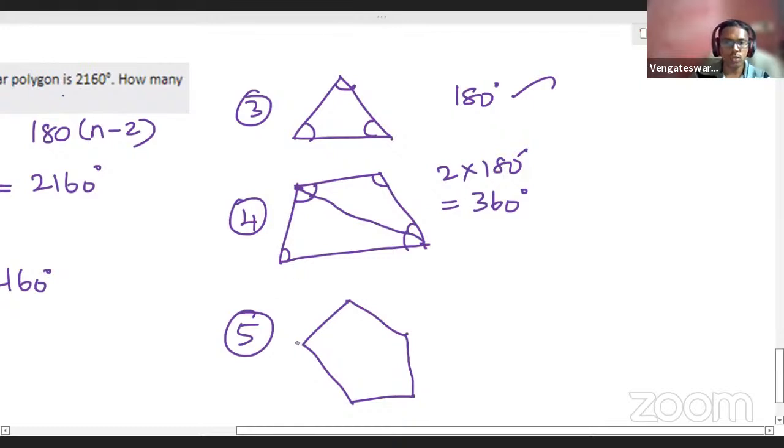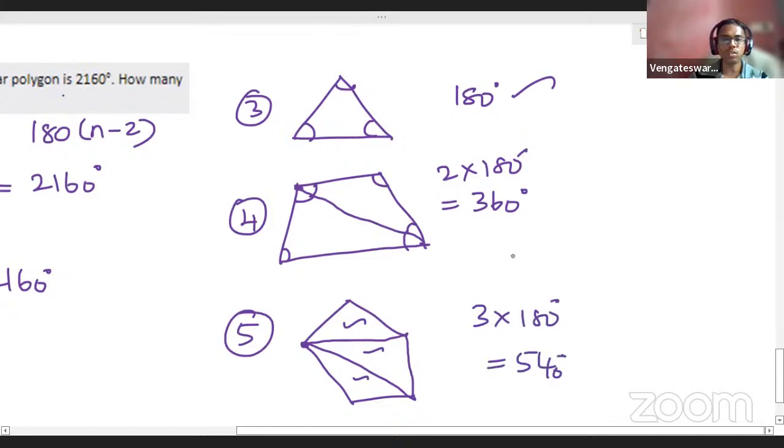Same way, you take a pentagon. I will choose this vertex. Now in this pentagon, I will draw one line like this and another line like this. If I draw two lines, I am able to see three triangles inside. So for three triangles, the answer will be 3 into 180, 540, because I know for each triangle the sum of interior angles is 180. Then for a pentagon, I can form three triangles.